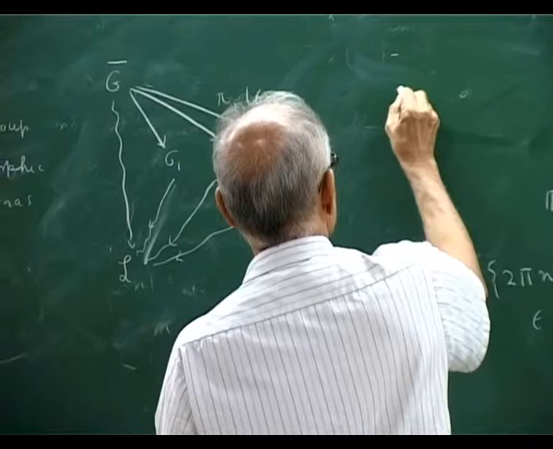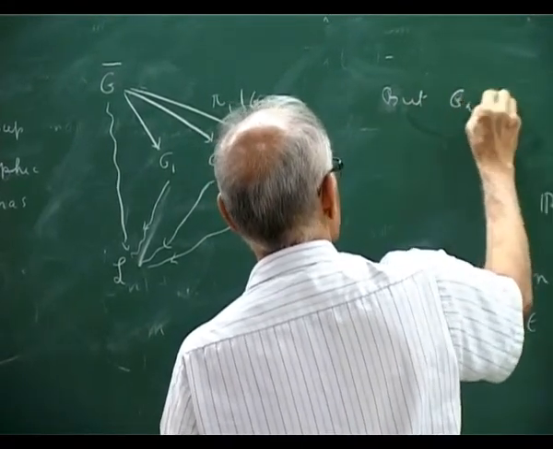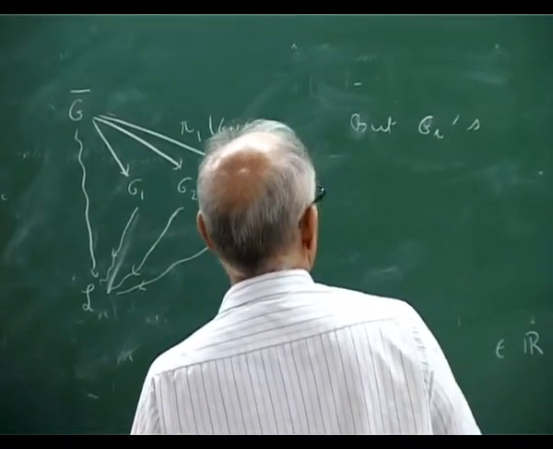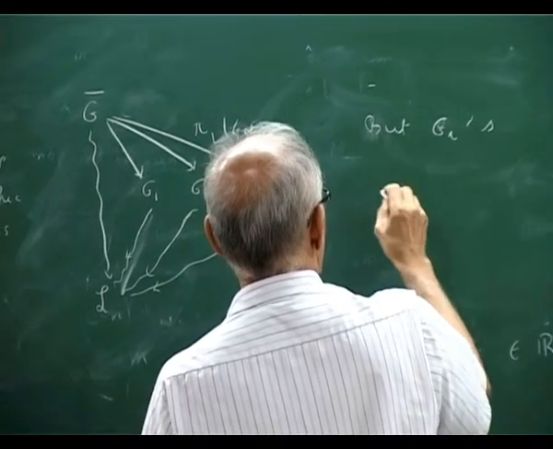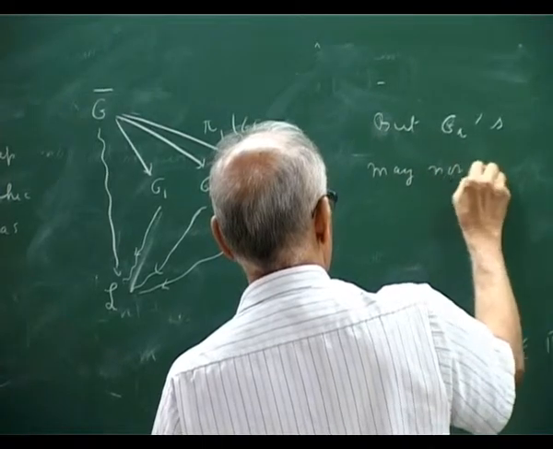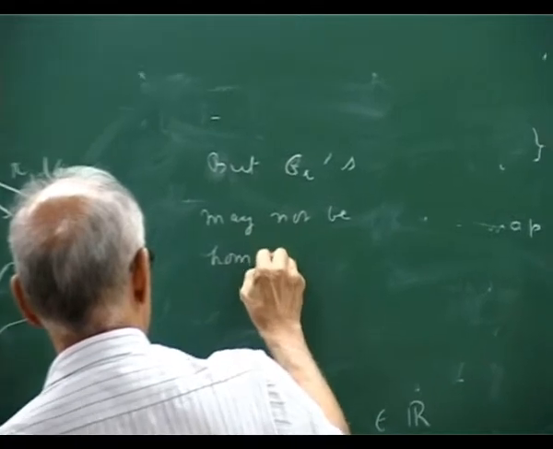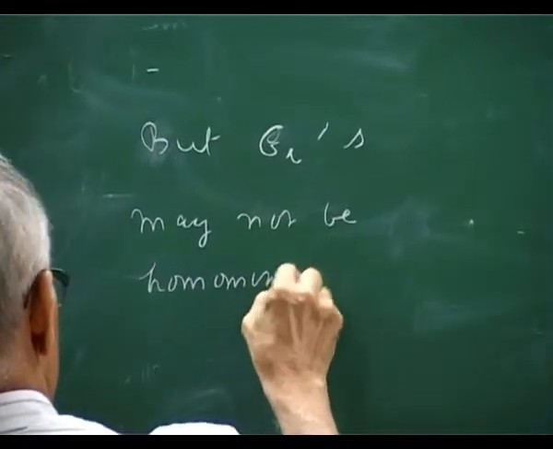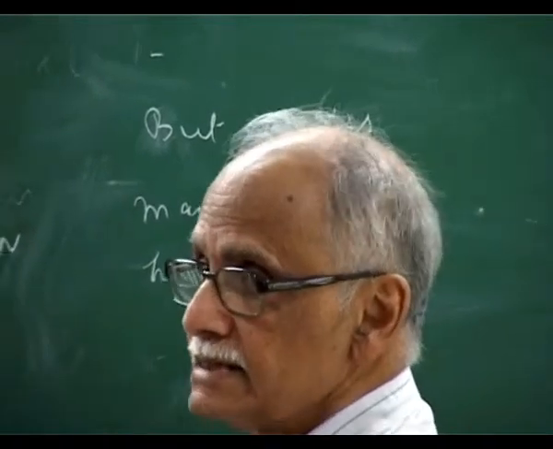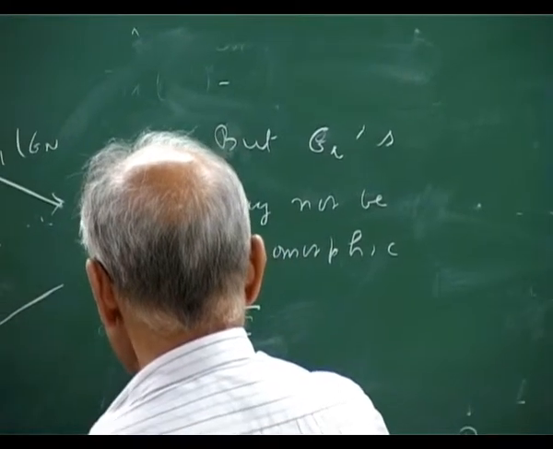so let me finish with that. So, example, but the Gs may not be homomorphic. Let me consider, let's say, this example, G bar. Then I stop.